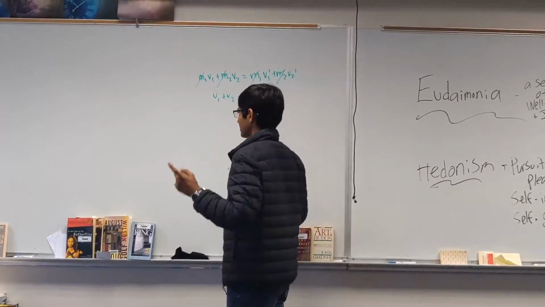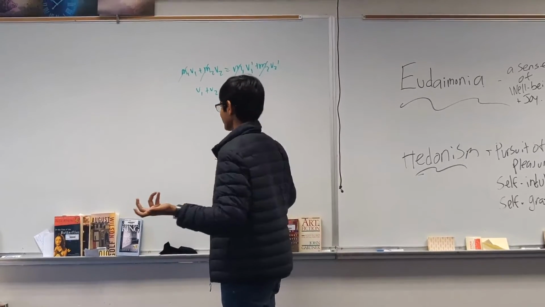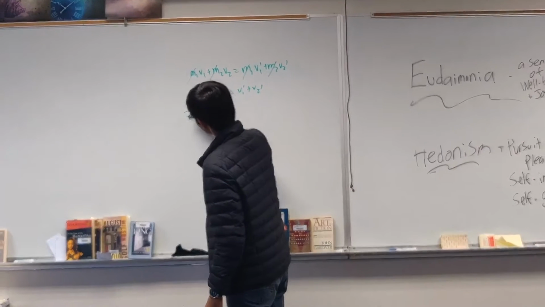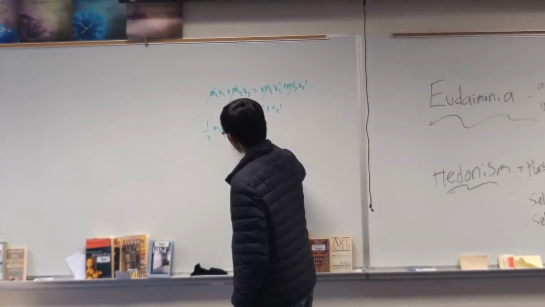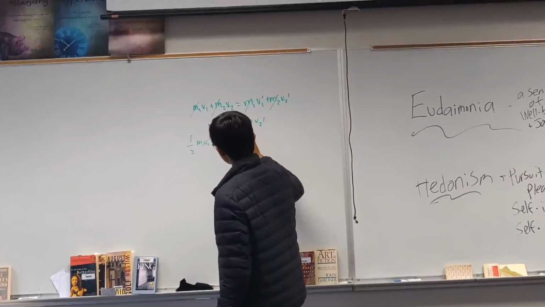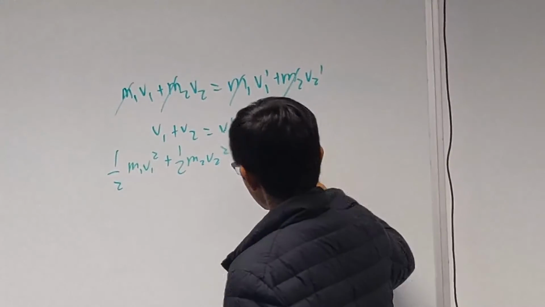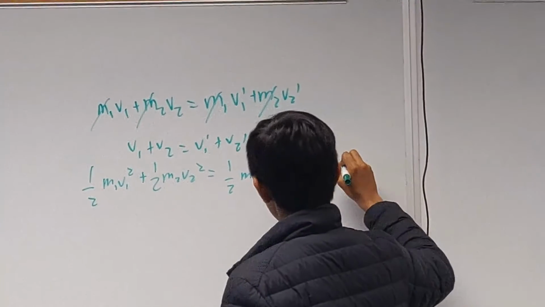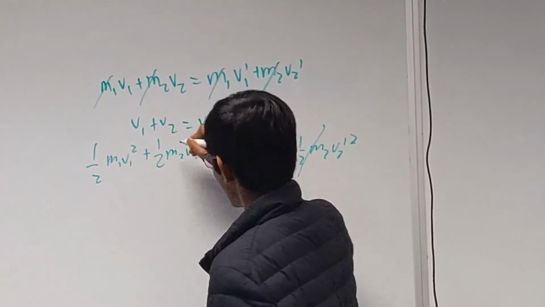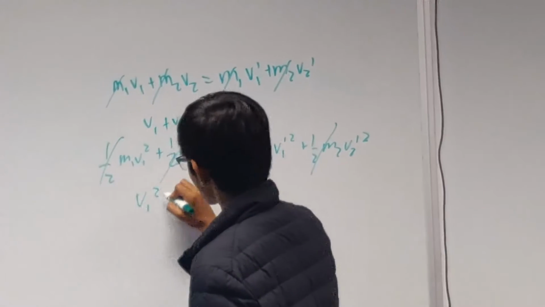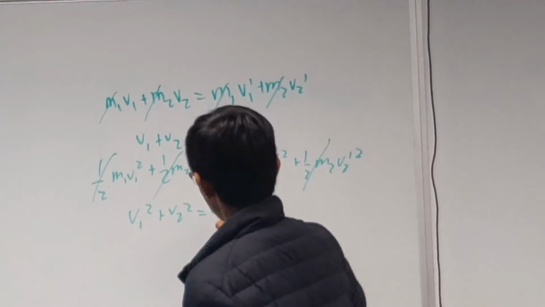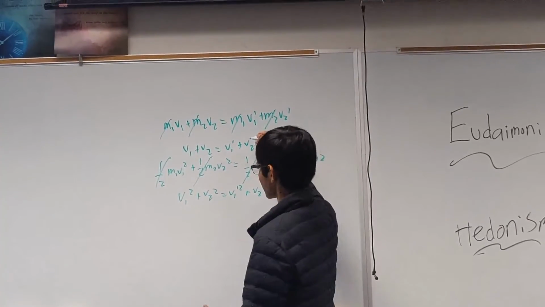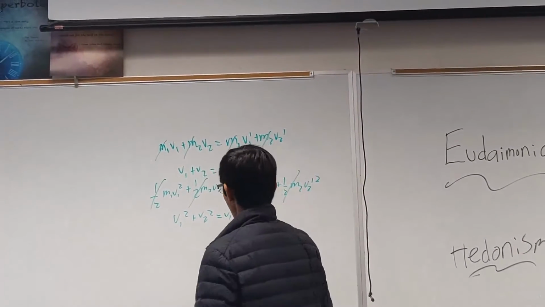Also, since this is an elastic collision, because it's explicitly stated, the kinetic energy is conserved. So half m1v1 squared plus half m2v2 squared equals half m1v1 prime squared plus half m2v2 prime squared. Canceling out the m's and the halves, we just get v1 squared plus v2 squared equals v1 prime squared plus v2 prime squared. Now we have a system of equations, and if we solve this, we'll find that